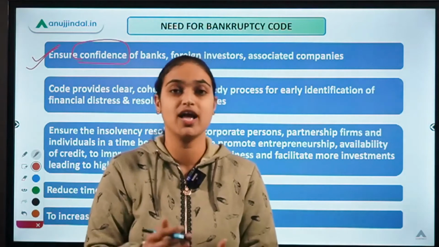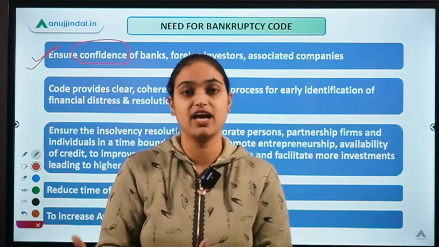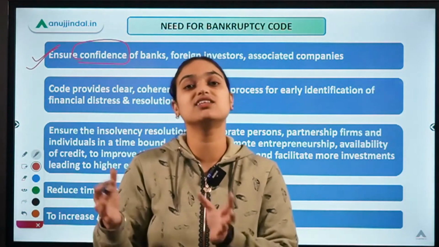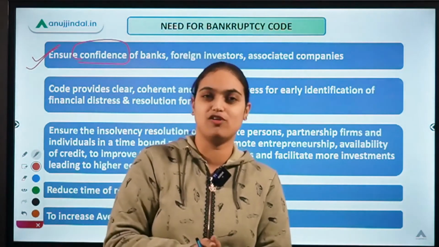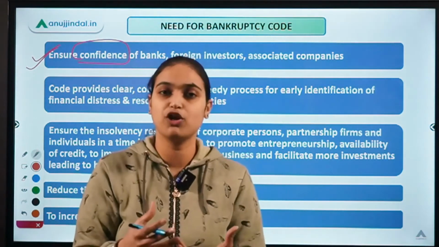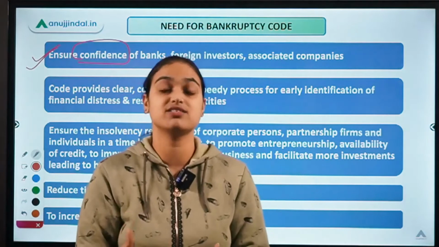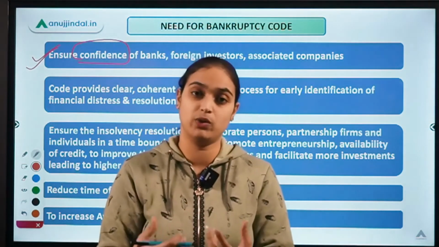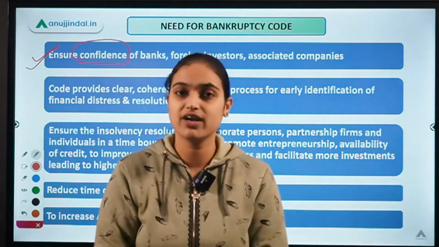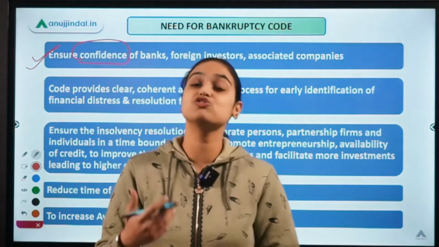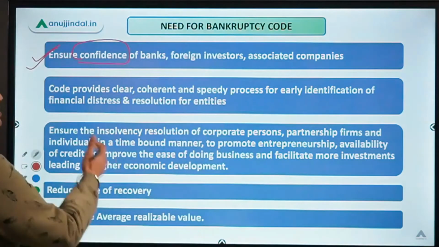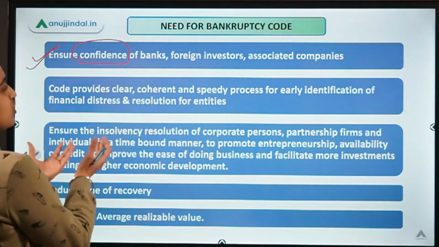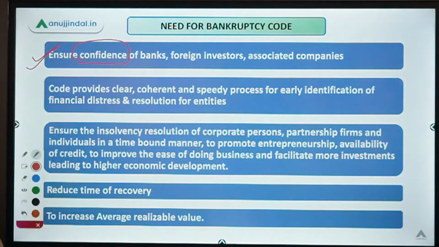It's going to make sure that people are taking credit and they are also returning it back. Even the situations of NPA can be resolved properly, so it will boost up your economy. More people will get interested in investing in your nation. The banks will also feel satisfied, so they will also lend more credit. More credit, more business, more growth of the economy. So this was the objective which this code catered to.